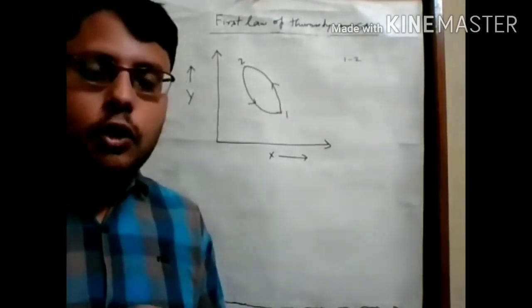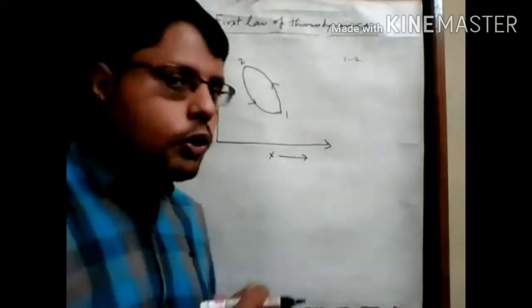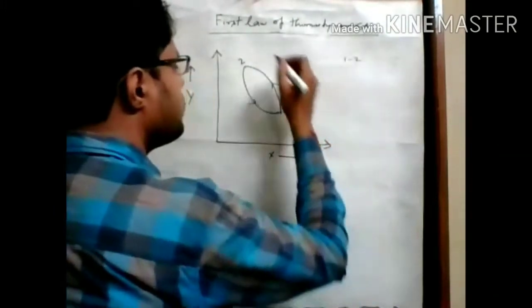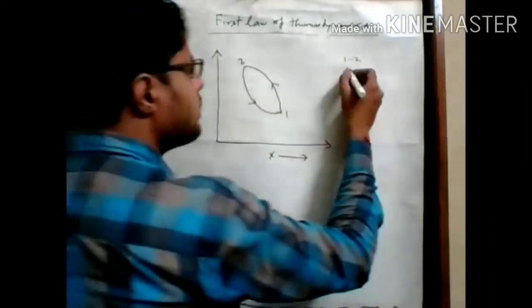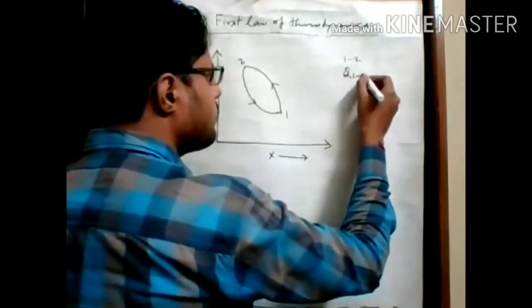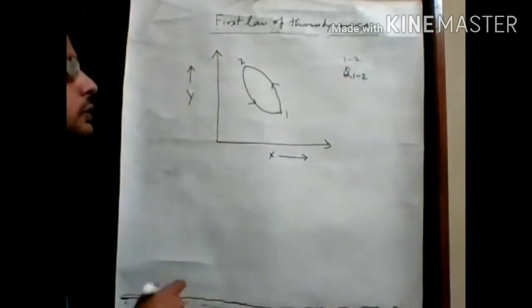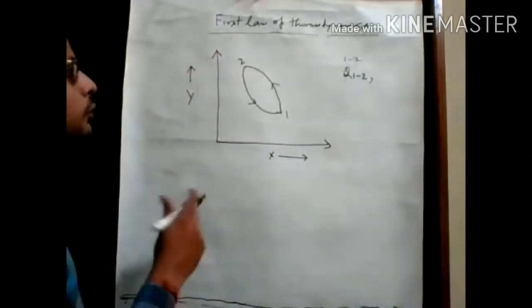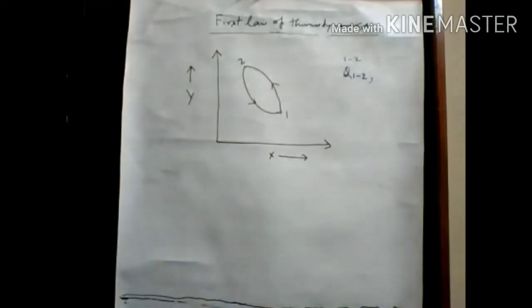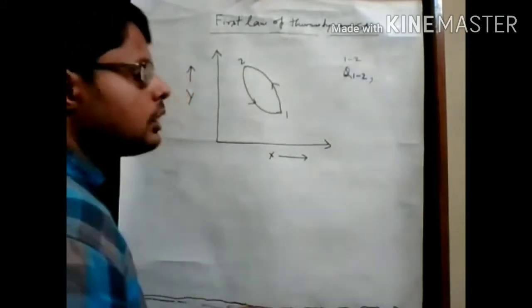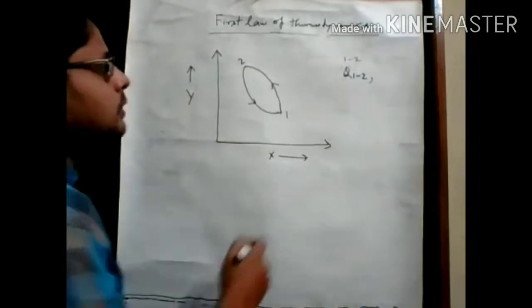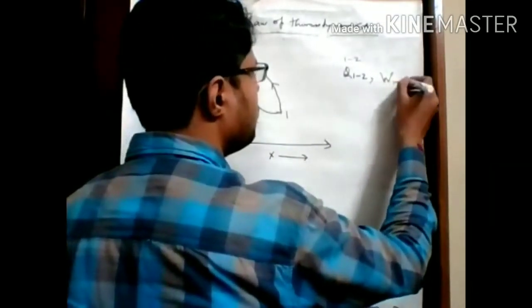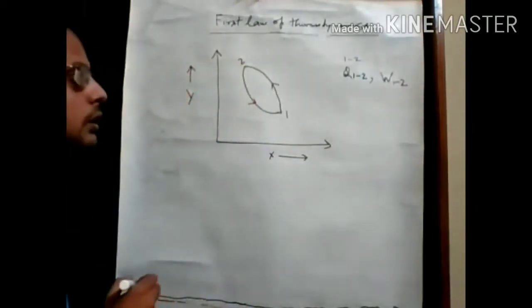Going from 1 to 2, some amount of work is done on the system, and we represent this work as W1 to 2.